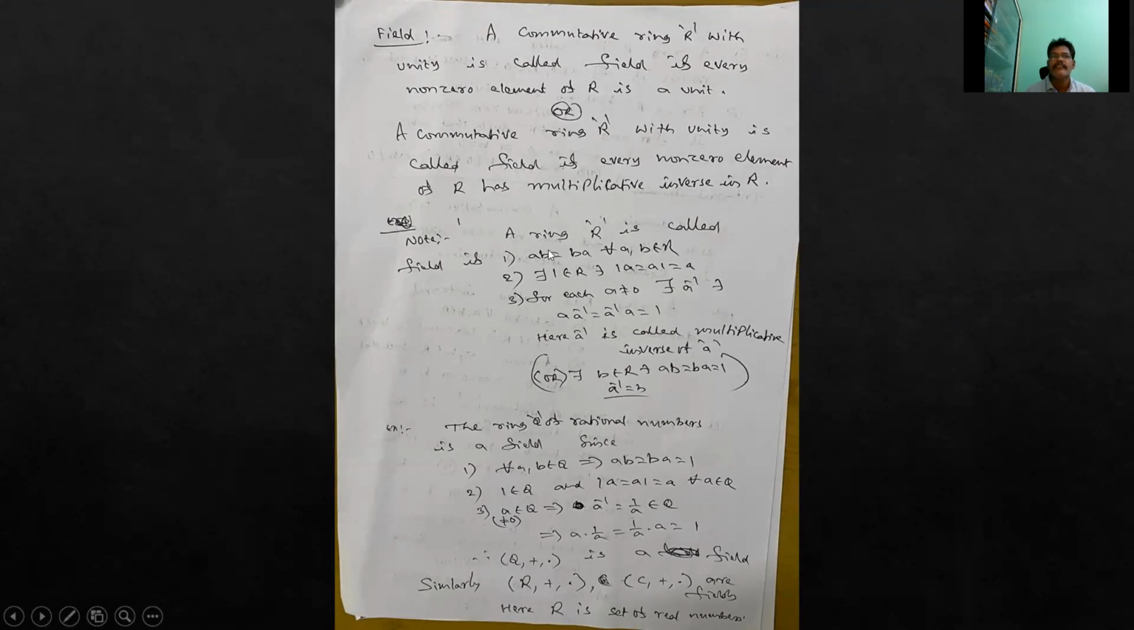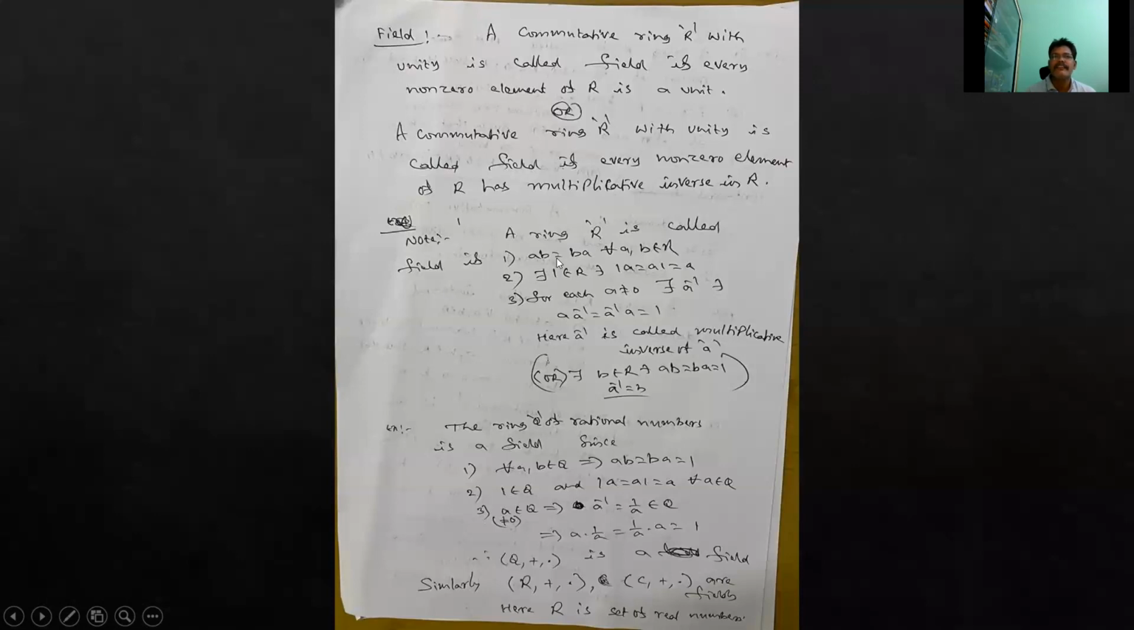So finally, simply, we know that a non-empty set R is called a ring with respect to two binary operations, addition and multiplication, if (R, +) is an abelian group, (R, ·) is a semigroup, and it satisfies the distributive laws.